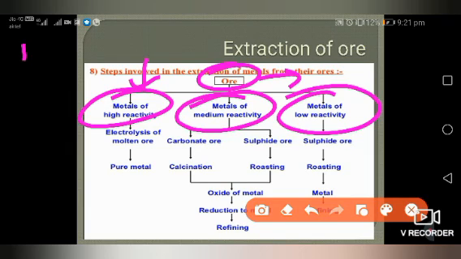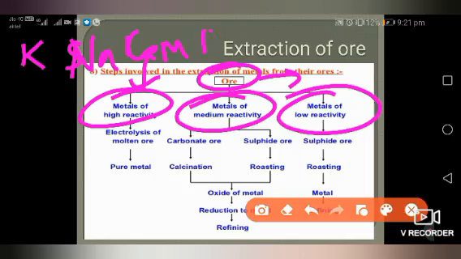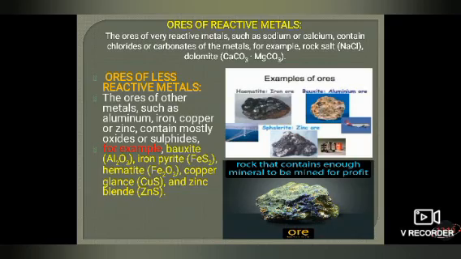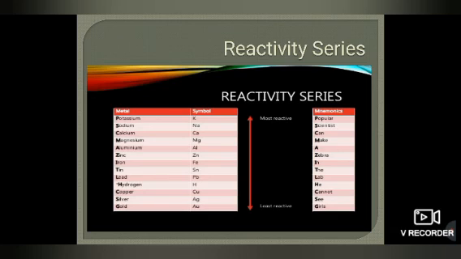You should know which metals come in high reactivity. So it is potassium, sodium, then calcium, magnesium, aluminum. We have studied this in our previous slides with the mnemonic: popular scientist can make a zebra in the lab, he cannot see girls. It means potassium, sodium, calcium, magnesium, aluminum are most reactive. Zinc, iron, tin, lead are medium reactive. Copper, silver, gold are least reactive.